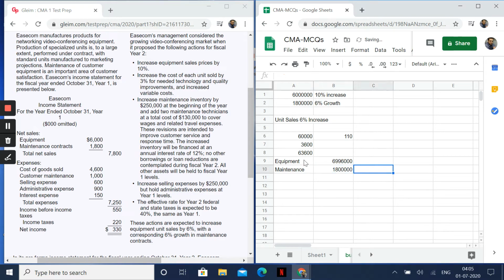Now here the 6% increase is this multiplied by 0.06. So I have to add this up.